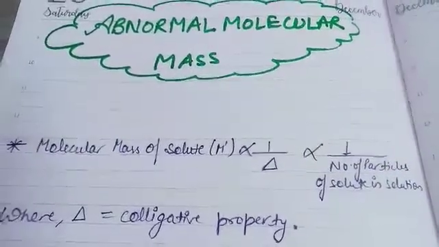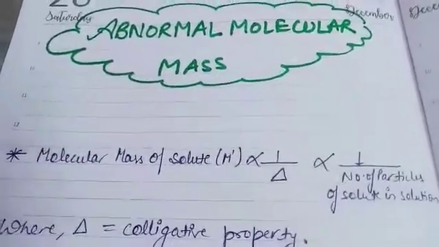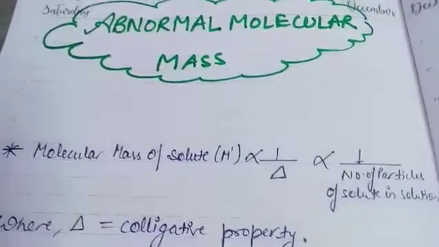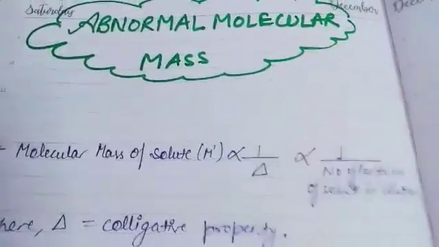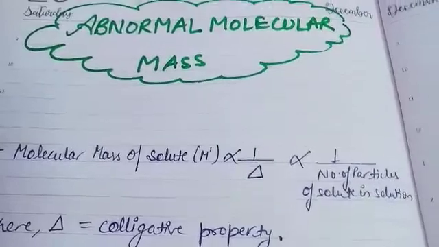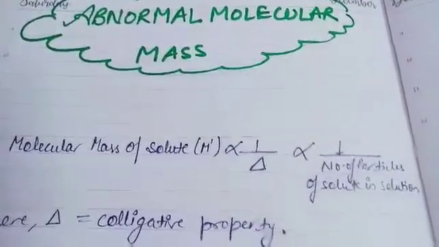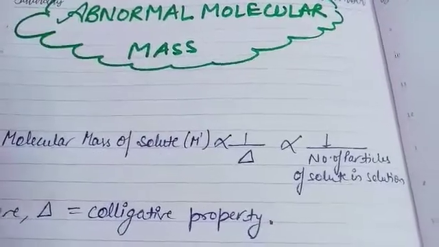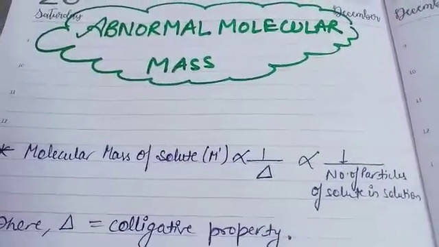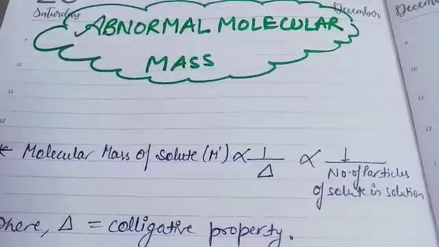Sometimes when we add solute particles in a solvent, they either associate or dissociate. Because of that molecular association and dissociation, they show abnormal molecular mass.